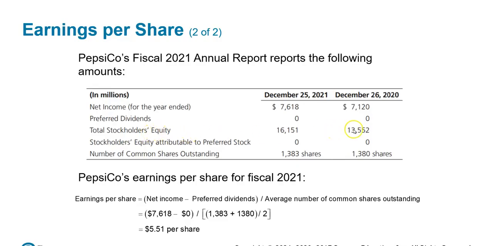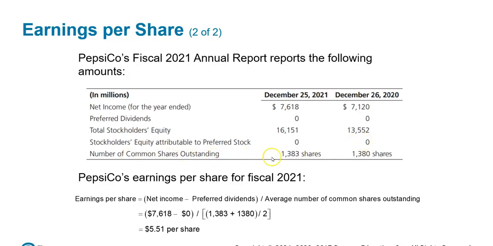Stockholders' equity, this is the ending of December 26, 2020, and this is the ending of December 25th, 2021. The ending amount for stockholders' equity for 2020 is the same as the January 1st, 2021, which would be the beginning balance. So this would be also the beginning balance for 2021, January 1st. This is the end balance. Stockholders' equity attributed to preferred stock, there are none, no preferred stock.